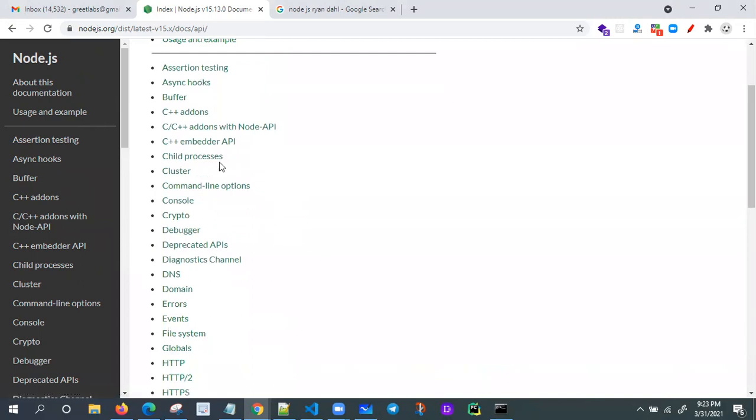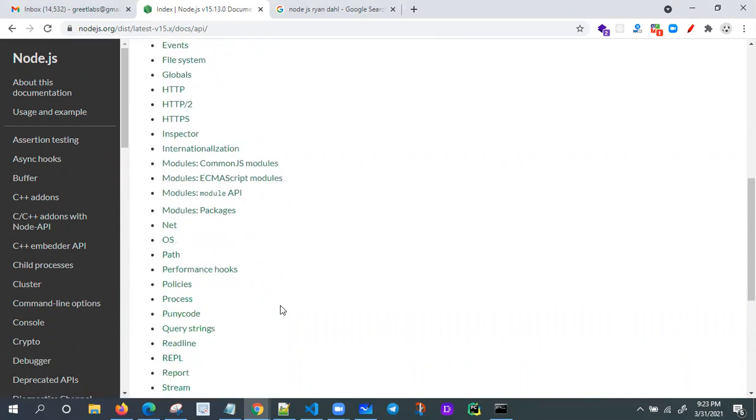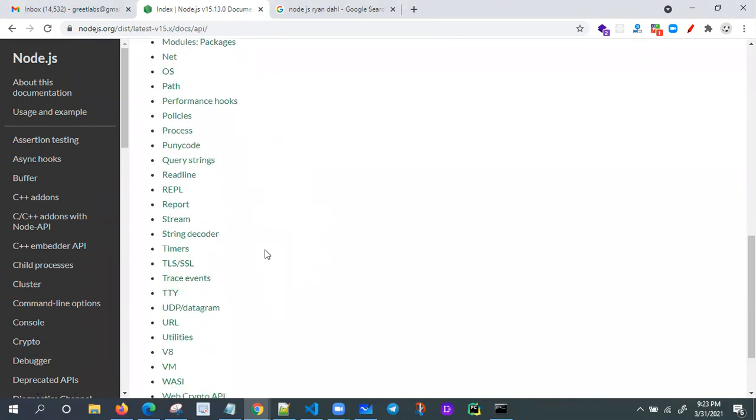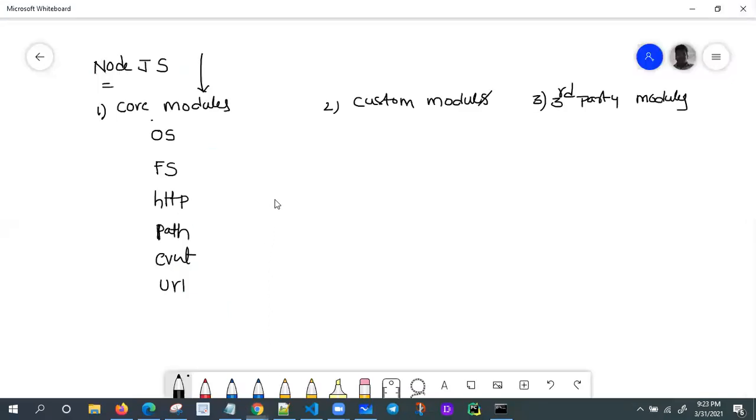Buffer, cluster, console, crypto, debugger, DNS, events, file system, HTTP, HTTP2. We have plenty of modules, but as a developer and learner, we need to concentrate on a few modules only now. We are going to learn the OS module, the FS file system module, the HTTP module to create the server, and the path module to get the file path and all these things.